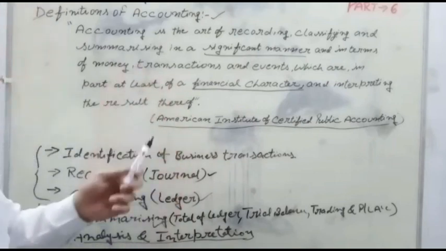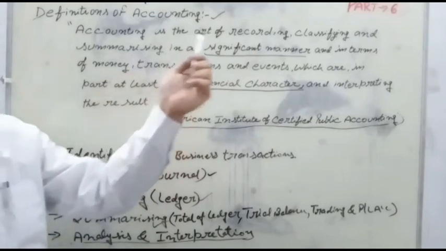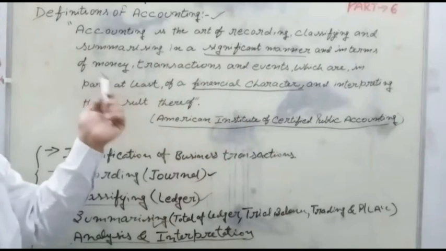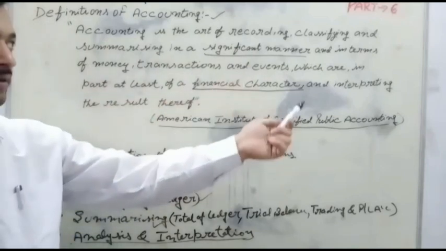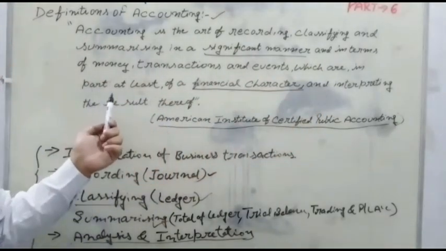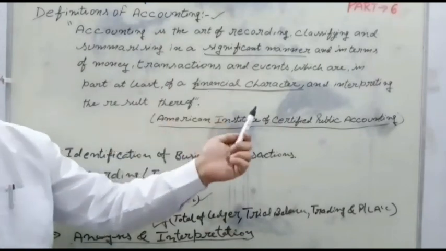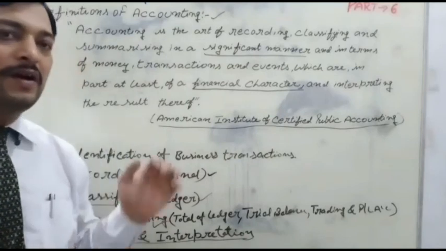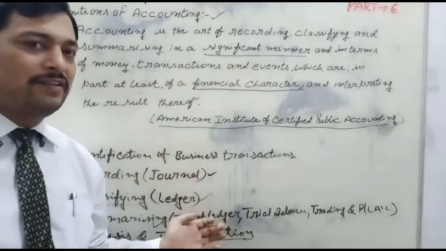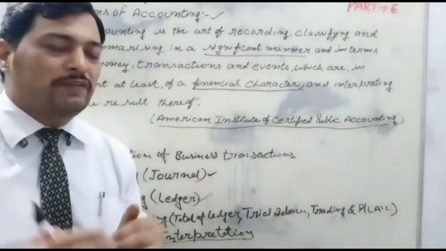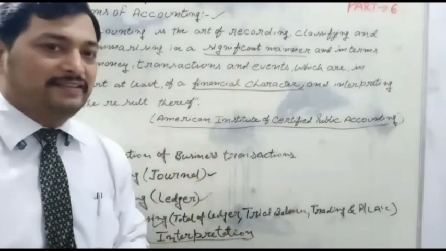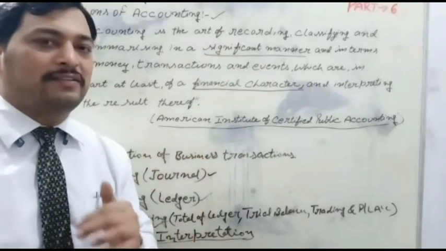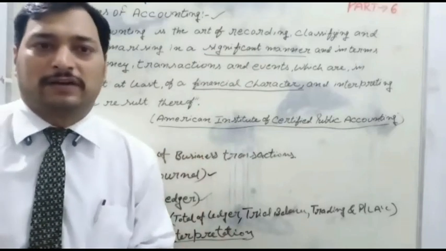So the definition is: accounting is the art of recording, classifying, and summarizing in a significant manner and in terms of money, transactions and events which are at least in part of a financial character, and interpreting the result thereof. So friends, it was the definition, process and need of accounting we discussed in this class in part 6. In the next video class we will continue with the objectives and importance of accounting.